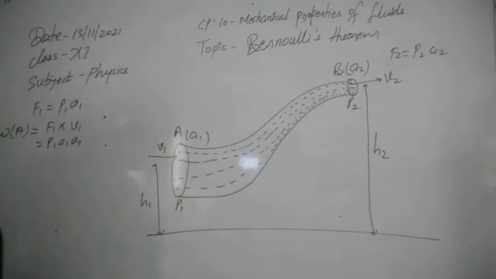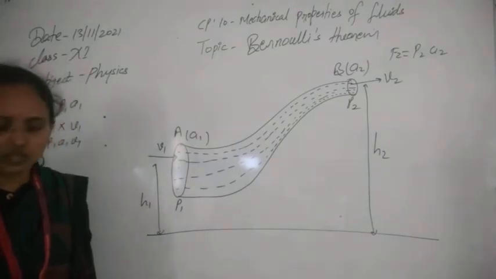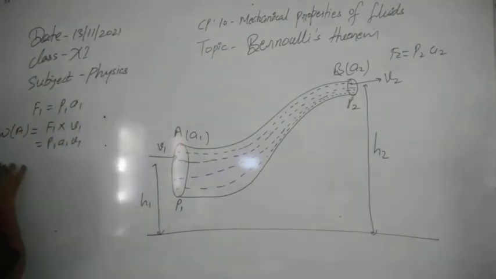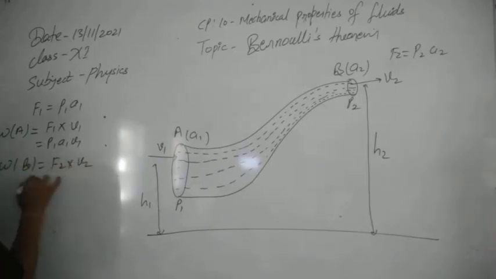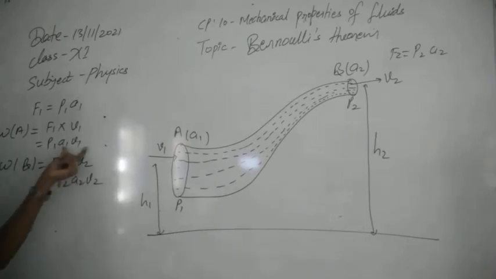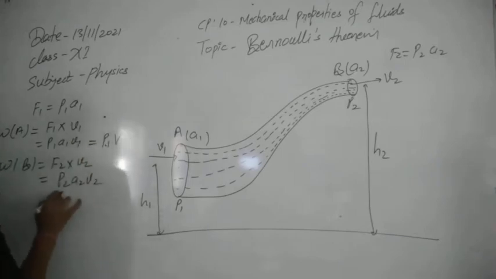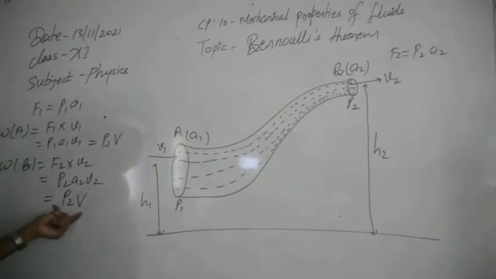Similarly, we can calculate the work done by the liquid against the pressure energy at cross section B. At B, the work done will be force into velocity at B, so this will be P2 A2 into V2. These are the work done at the two ends, and we have calculated from equation 1 previously that A1 V1 is equal to V, so we can write P1 into V, and A2 V2 is also equal to V, so we can write P2 into V.